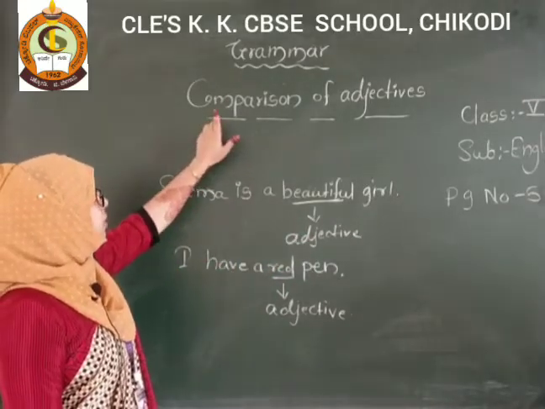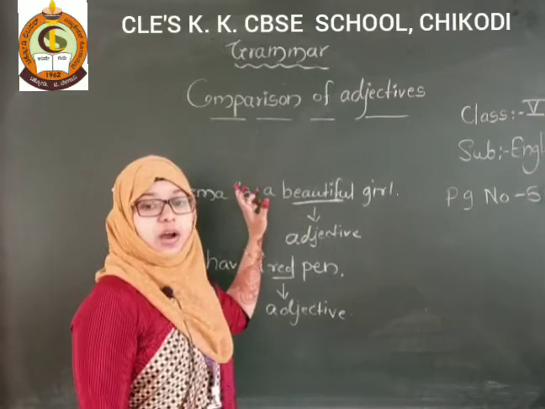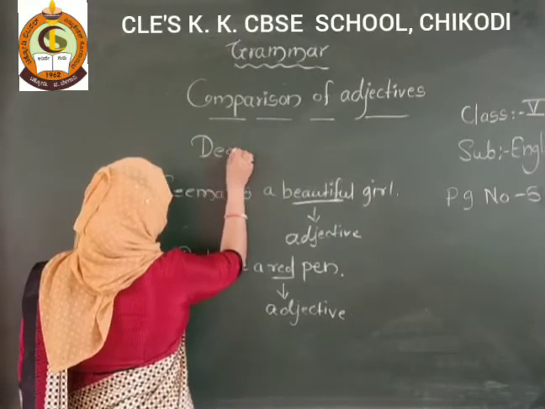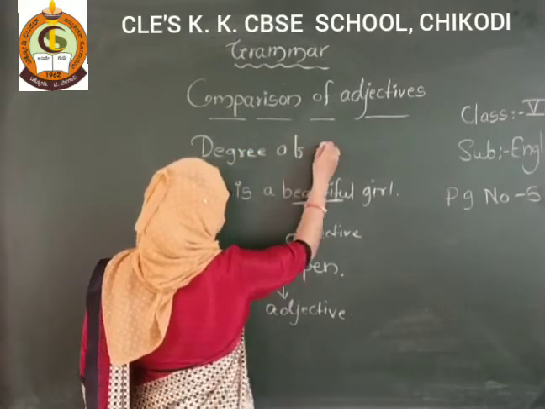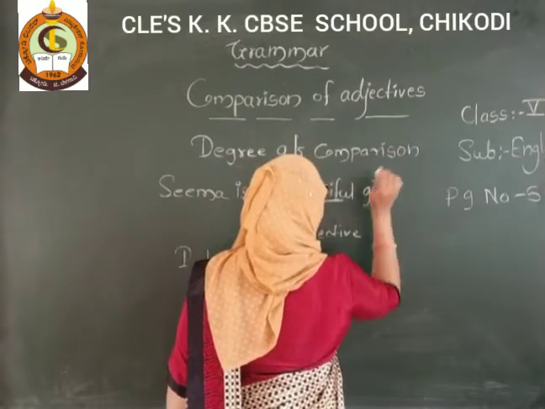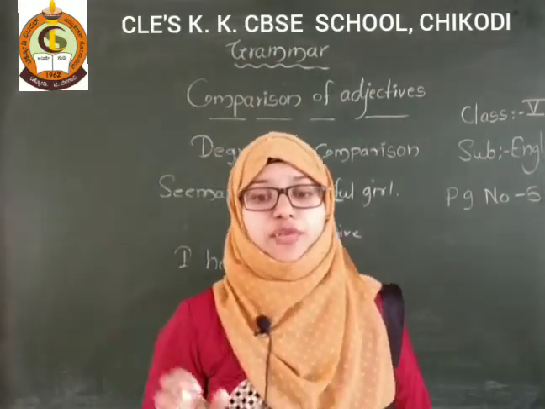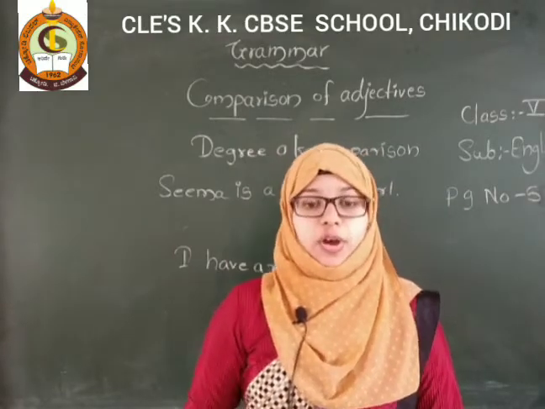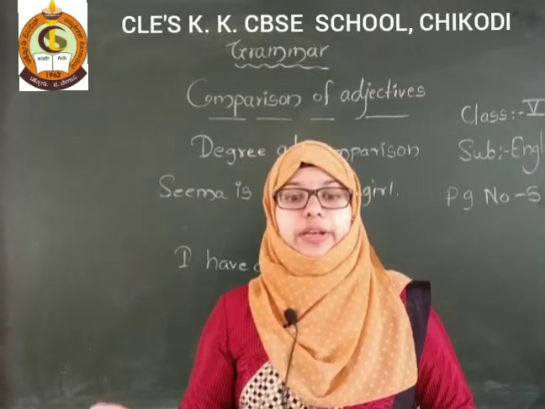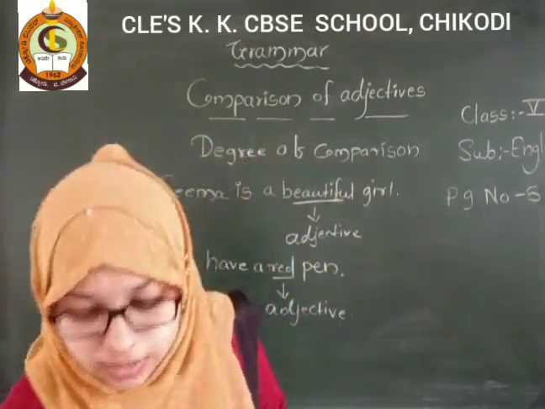Now we have to learn about comparison of adjective. How to compare this adjective? Comparison. How to do? So we have to say it degree of comparison. Degree of comparison means what? Here see, adjective of quality changes its form when it is used to compare one noun with another. So it is called degree of comparison. Got it? Once again I will write here.